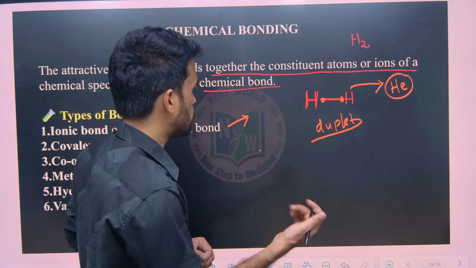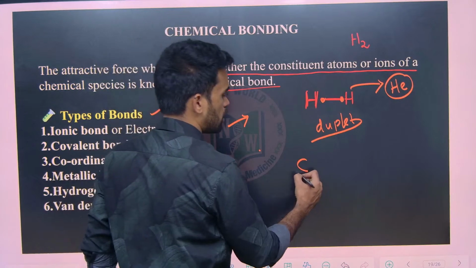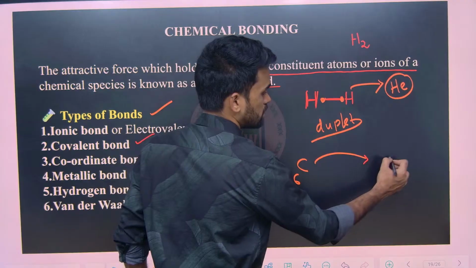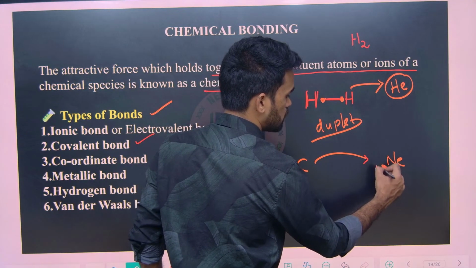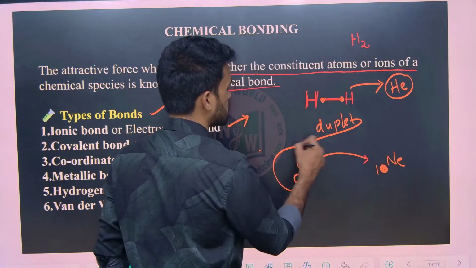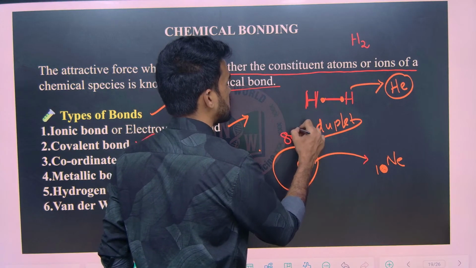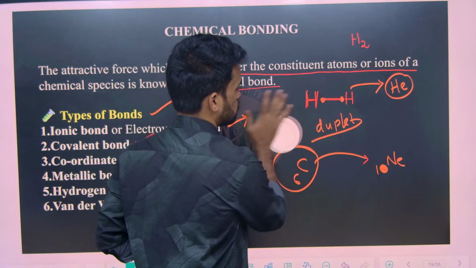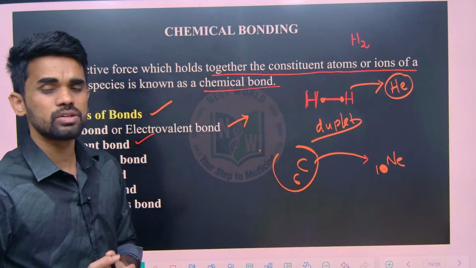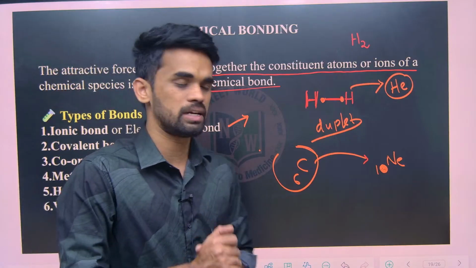For example, you are considering carbon. Carbon has atomic number 6, and you compare it with the 10th element, that is the neon gas configuration, atomic number 10. So for all these elements you need to have at least 8 electrons in the valency. How many electrons should be there? 8 electrons. If they have 8 electrons, you can say the octet is completely filled.